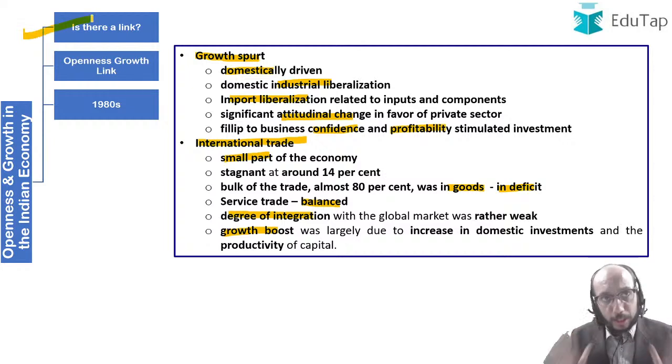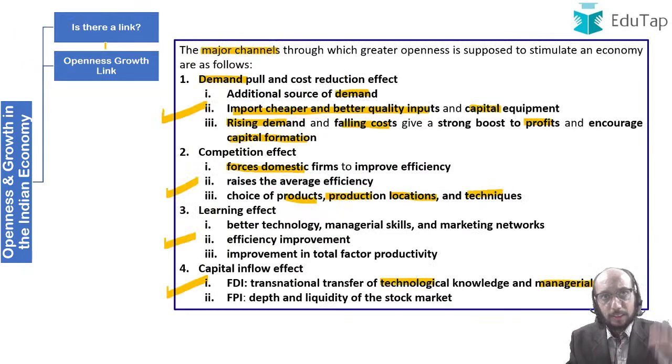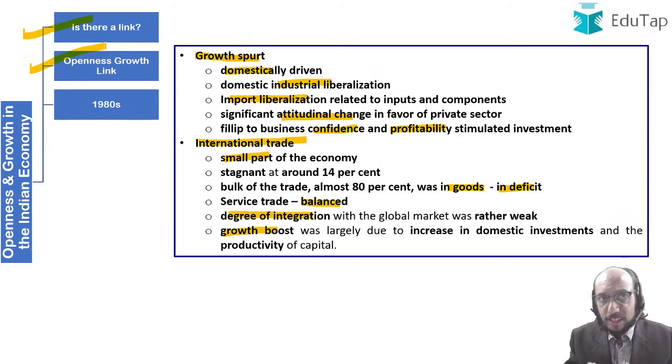No matter how debatable, it is also very clear that because of openness certain advantages flow into the economy. As we discussed earlier, demand gets increased, costs get reduced, competition gets increased, learning gets increased, and capital inflows happen, so that helps. Thereafter, I discussed the background of what was really happening in the Indian economy in the 1980s.